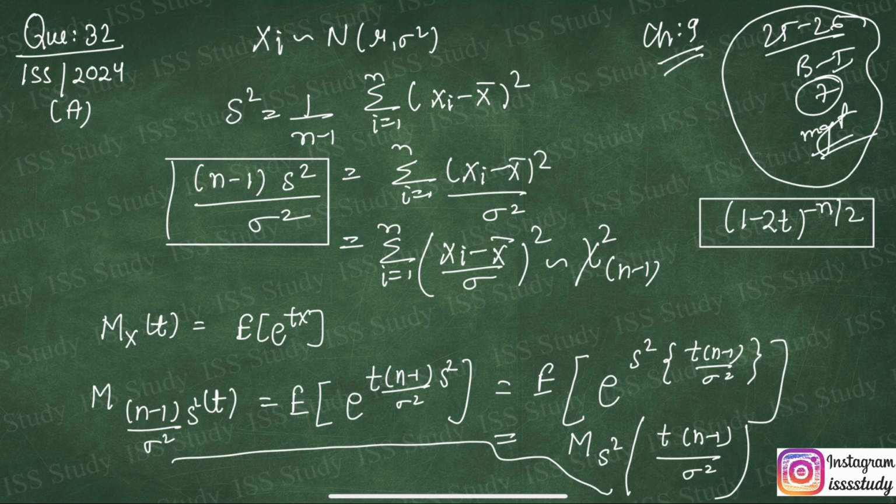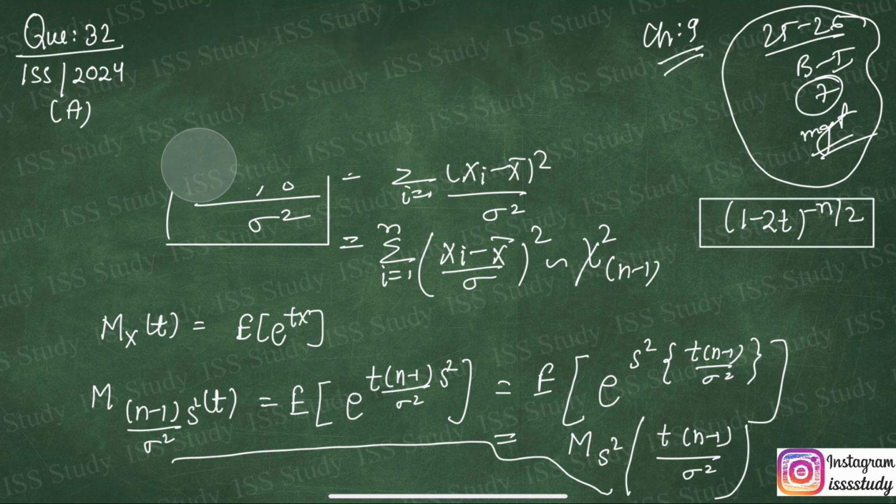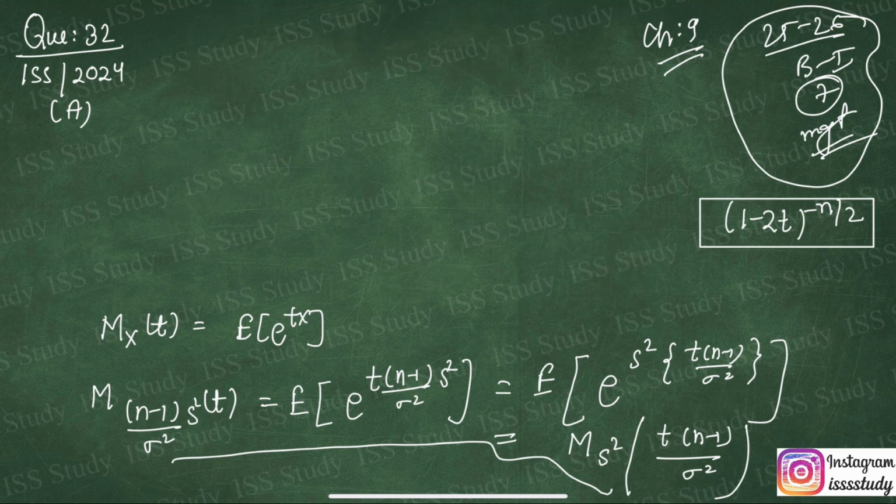Now I am going to rub this out so that I can solve the rest of the part. Now you can see we have to write the moment generating function of this S square. Let me highlight it again: this is the function which follows the chi-square distribution with n minus 1 degrees of freedom. This is what we have already seen in the portion that I rubbed out. Now we have to write down the moment generating function of this part, which is chi-square distribution with n minus 1 degrees of freedom.